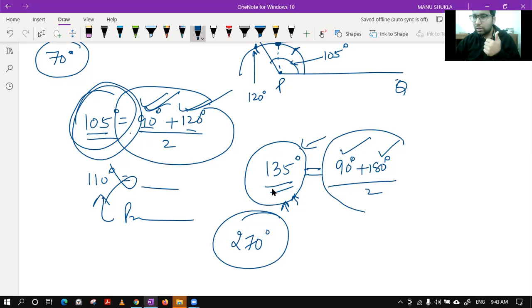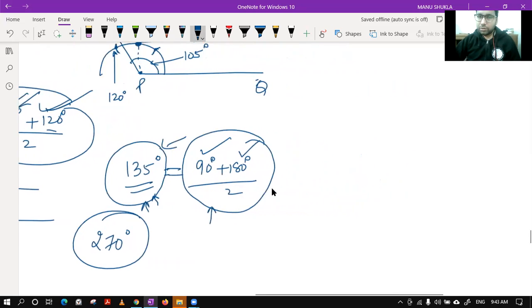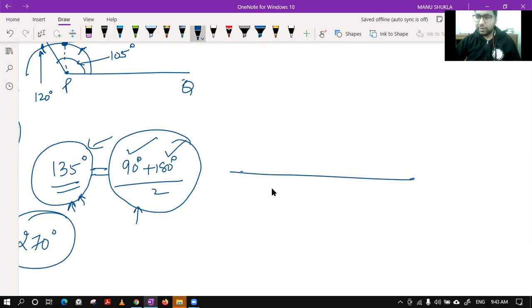Because this is confirmed by the formula, we can do this practically also. How? Very simple. Suppose you have a straight line. This is your point O. You want to make an angle of 135 degree. What will you do? You will make an arc like this. Then you will again go for 60, 120 and 90. Suppose this is showing your 90 degree angle.